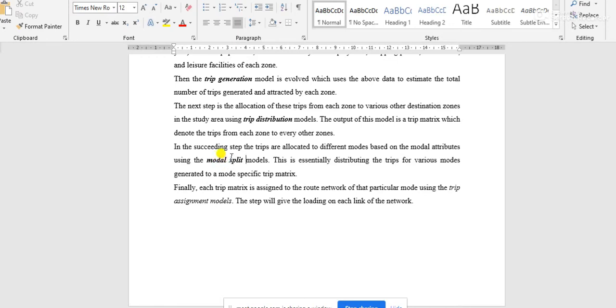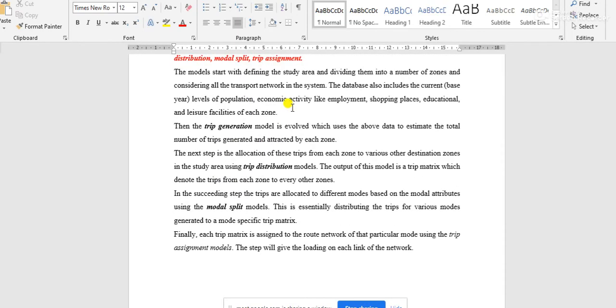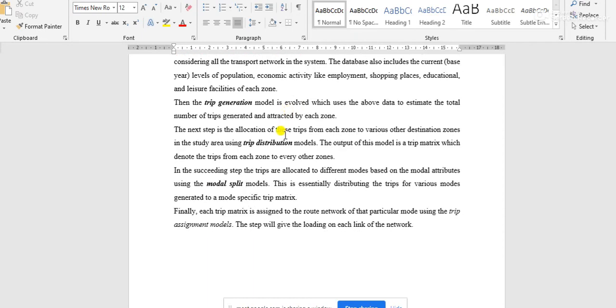And we have to just divide or predict from the data we have collected in the survey part that this much of the population will choose this transportation mode. That model is actually called modal split modeling.